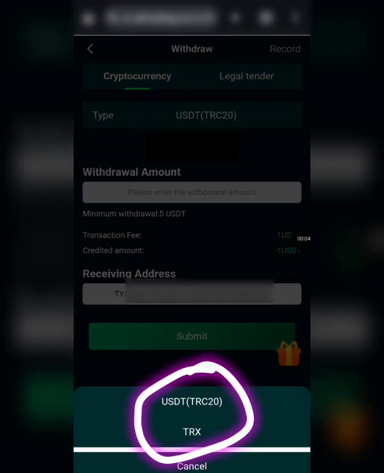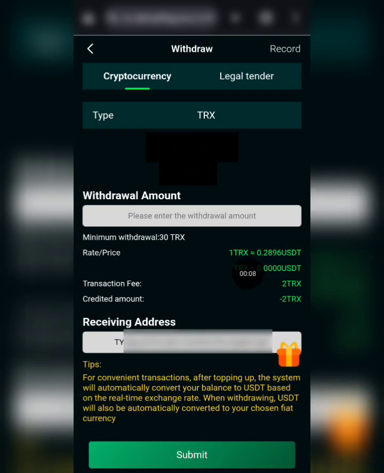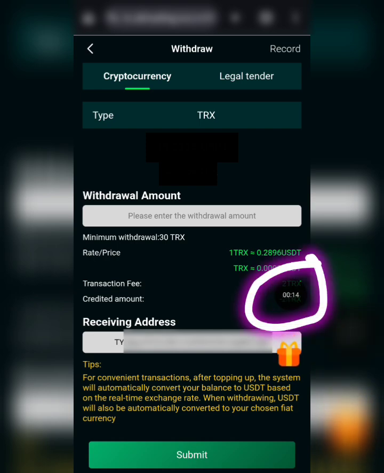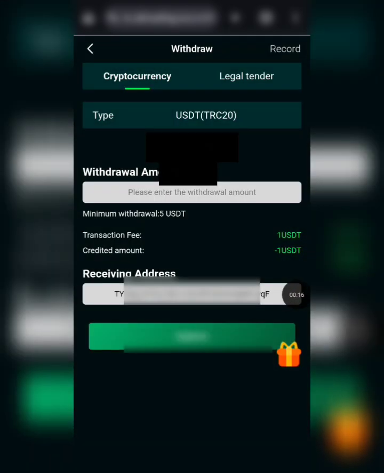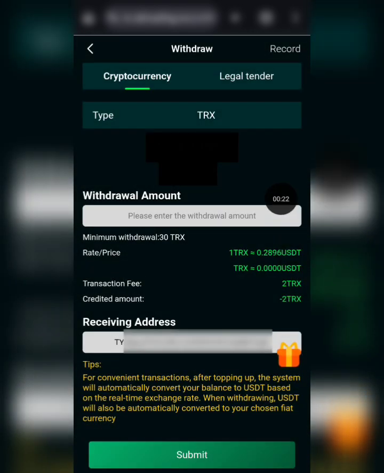So right here I will be selecting TRX, okay, because TRX actually has lower fees. You'll only be charged a transaction fee of 2 TRX if you're using the TRX option, but if you're using the USDT, you'll be asked for a fee of 1 USDT. Okay, so I'll be using the TRX right here. We also use the same wallet address. Okay, so let's say I want to withdraw about 52 TRX here. I'll be receiving about 50 TRX into my wallet, and 52 TRX is equivalent to 15 USDT.